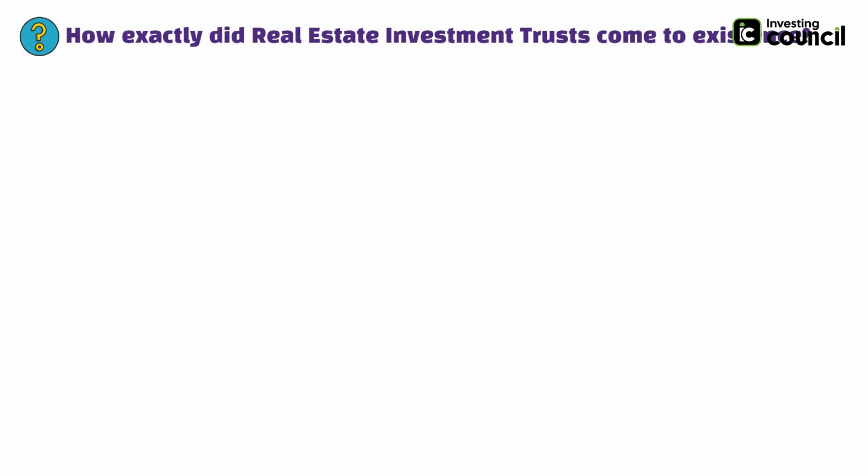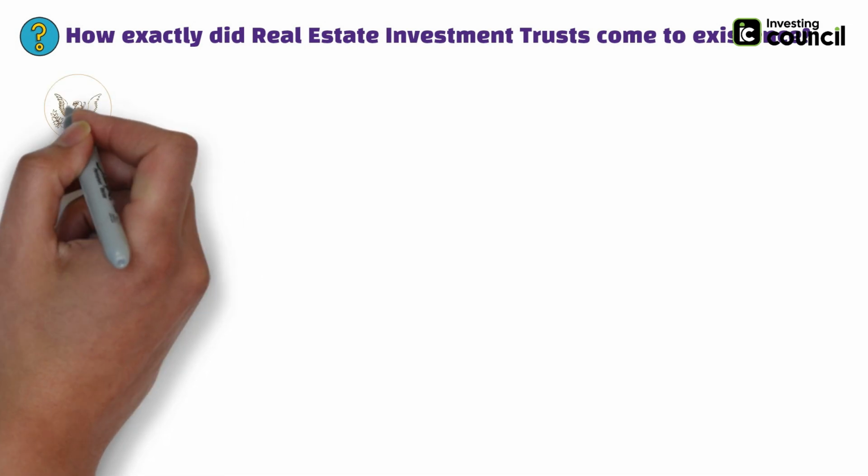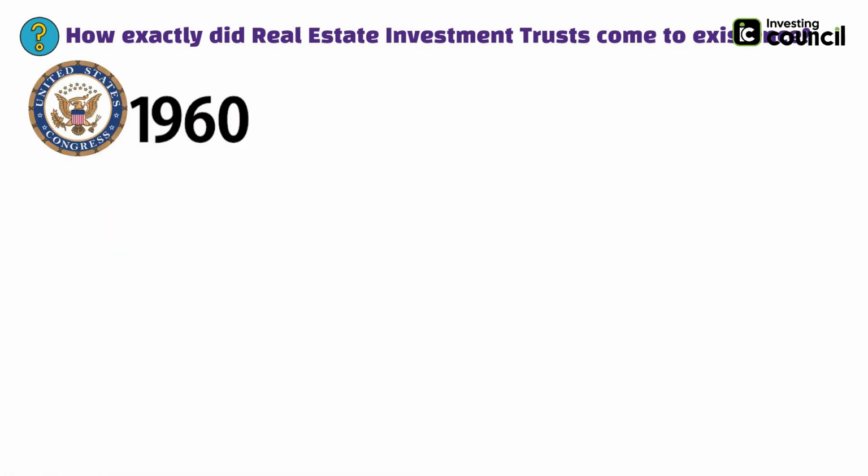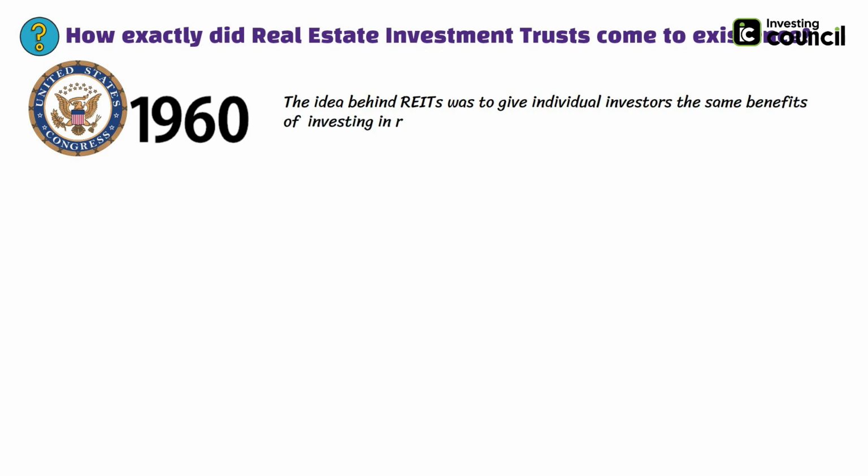So, how exactly did real estate investment trusts come into existence? And what's the history behind them? Well, real estate investment trusts or REITs were created by the U.S. Congress in 1960 as a way to provide average investors with an opportunity to invest in large-scale income-generating real estate properties. The idea behind REITs was to give individual investors the same benefits of investing in real estate that were previously only available to large institutions or wealthy individuals.